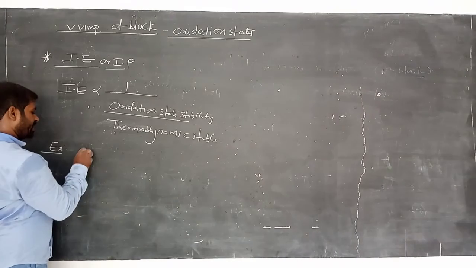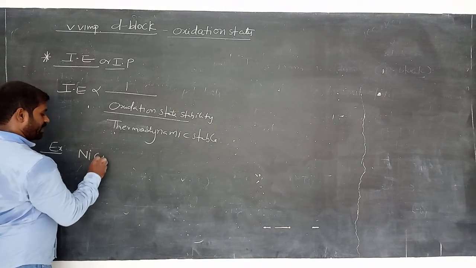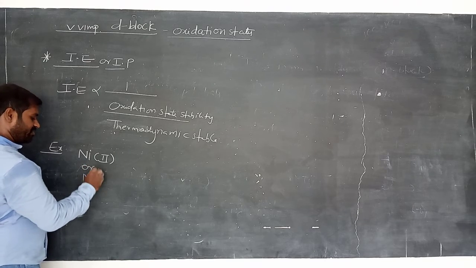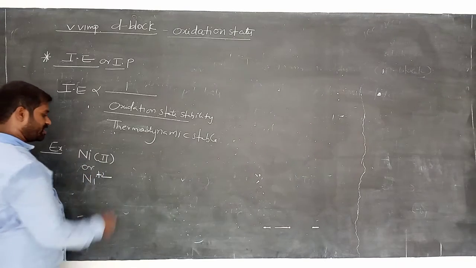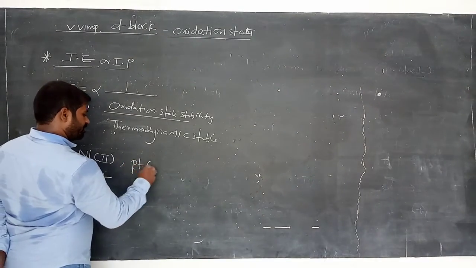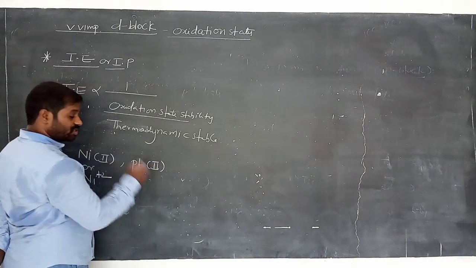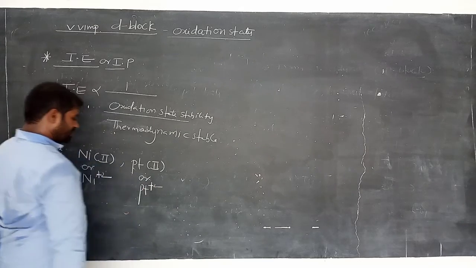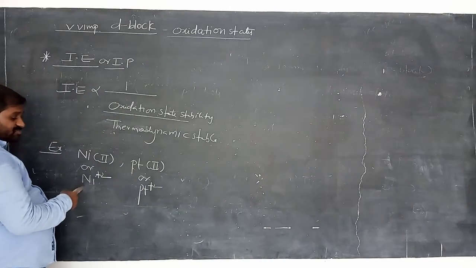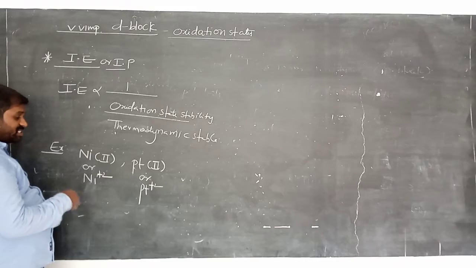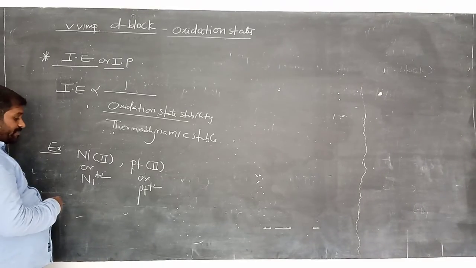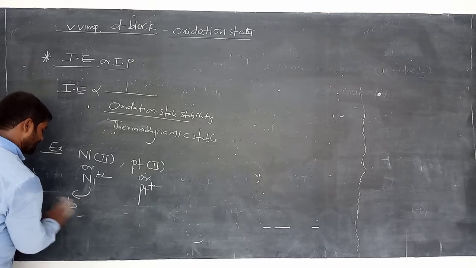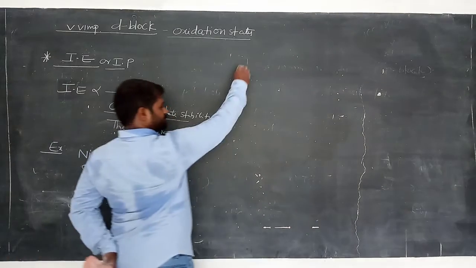For example, take nickel in the +2 oxidation state, Ni+2, and platinum in the +2 oxidation state, Pt+2. Both are transition elements. So now which one is more thermodynamically stable? Which oxidation state is more stable here? Okay, that means nickel has low ionization energy here.